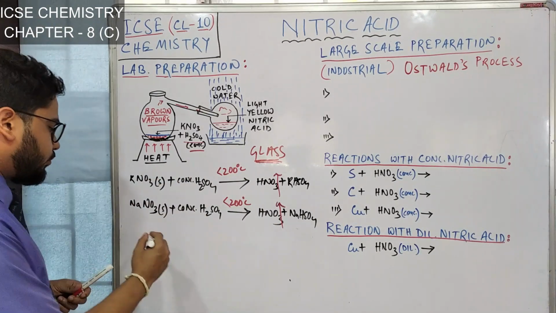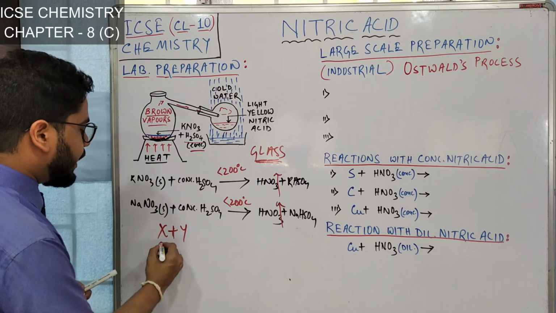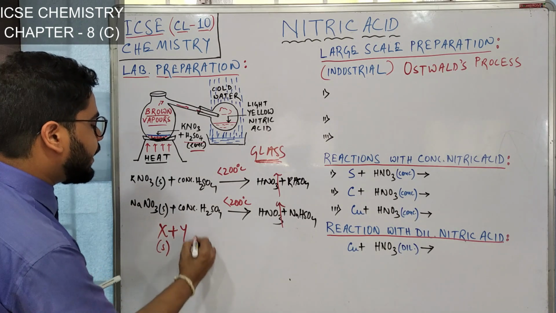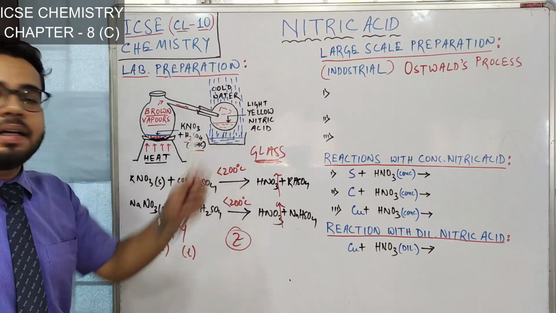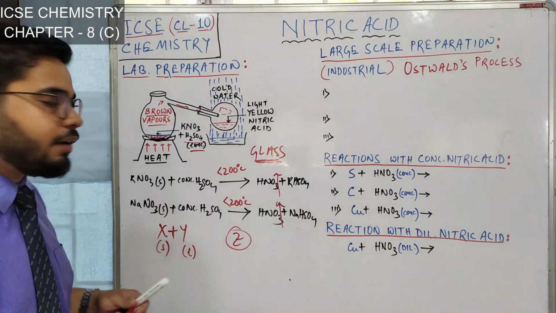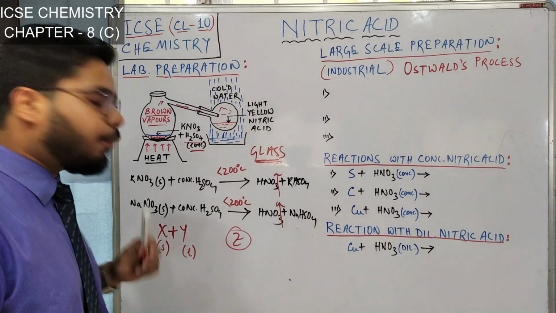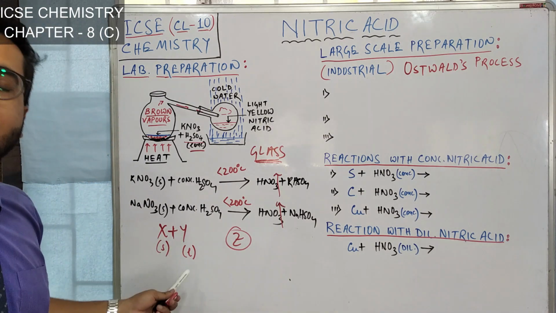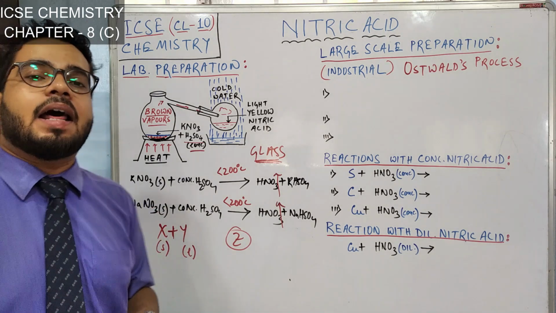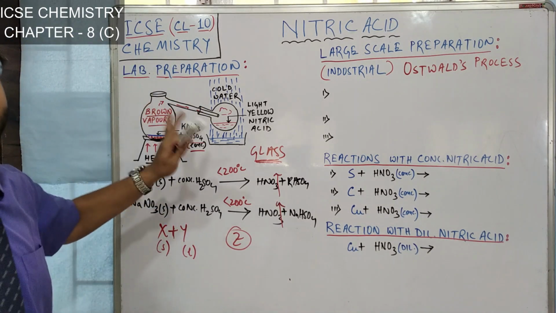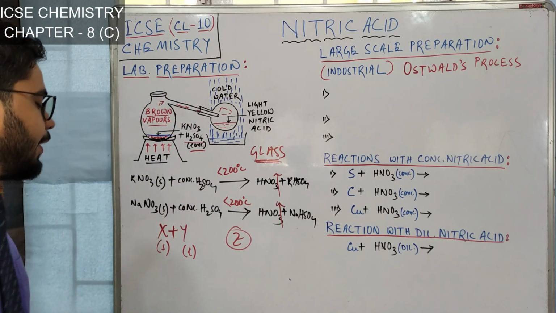Suppose they say X plus Y is used. Now X they are saying solid, Y they are saying liquid, and here Z is being collected. So Z is what? Nitric acid. X is what? X is solid, right? So X has to be any of the nitrates, either sodium nitrate or potassium nitrate. Y is what? Y is liquid. So liquid we have used concentrated sulfuric acid. In that way they are asking the question. So you must be very thorough with the entire diagram for labeling. Okay, they may ask you to label it.